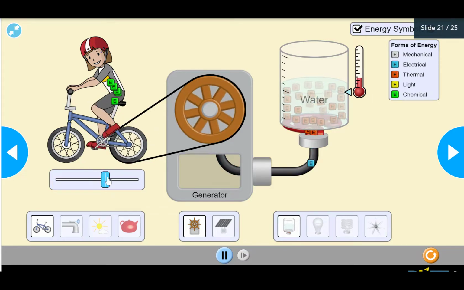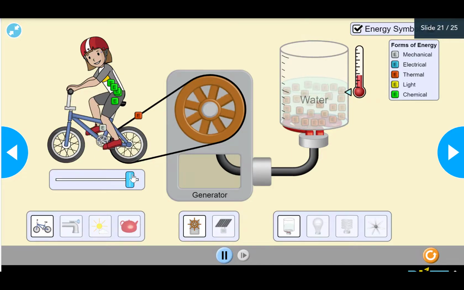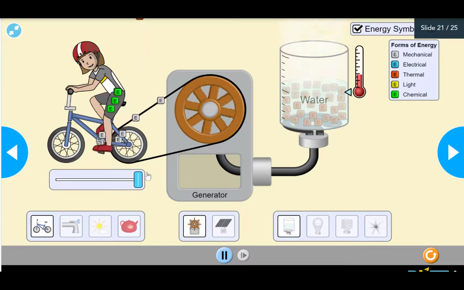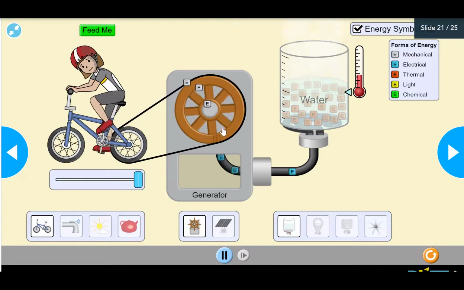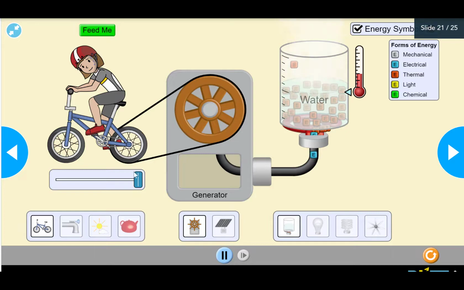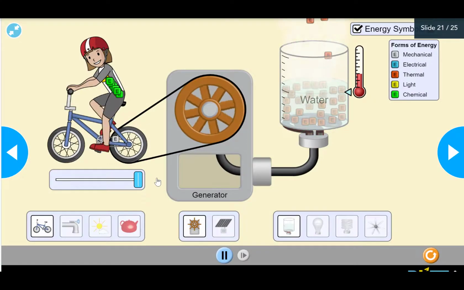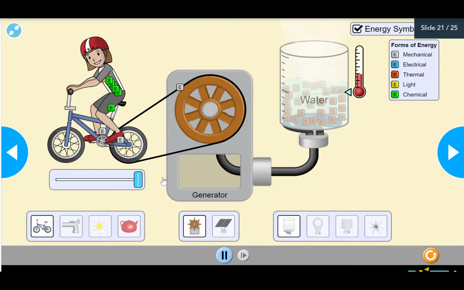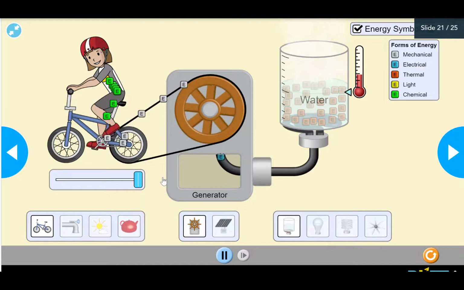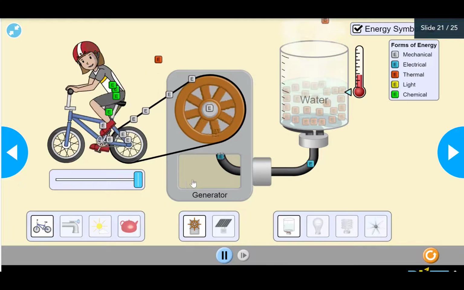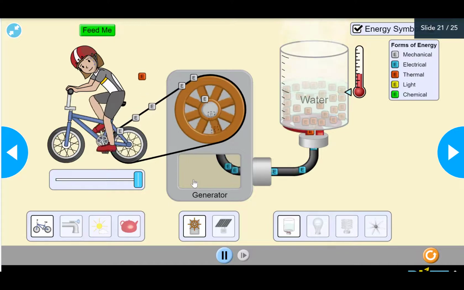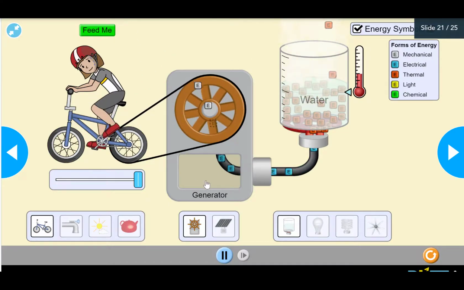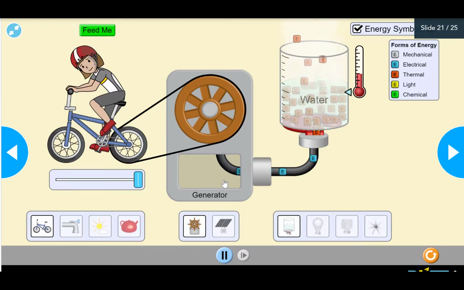And now again, look, when she's riding the bike, it's moving the wheel. So the chemical energy that's stored is transforming into mechanical or kinetic energy, and now it's transformed by the generator into electrical, the blue E. This electrical energy is heating and boiling water.